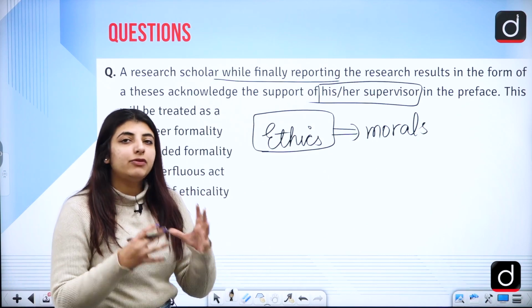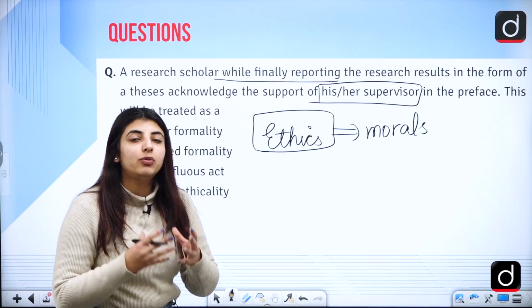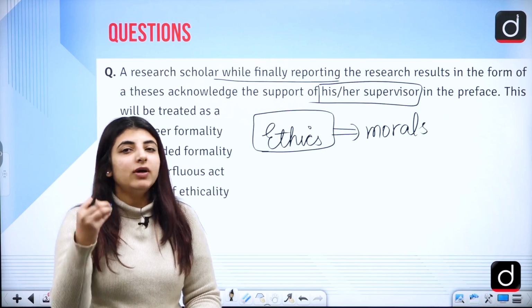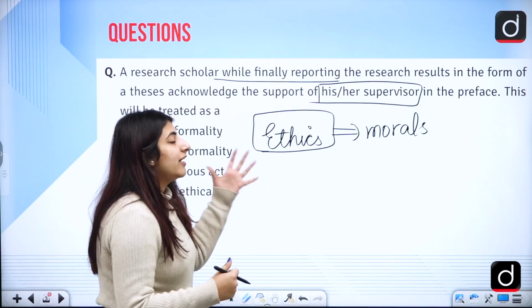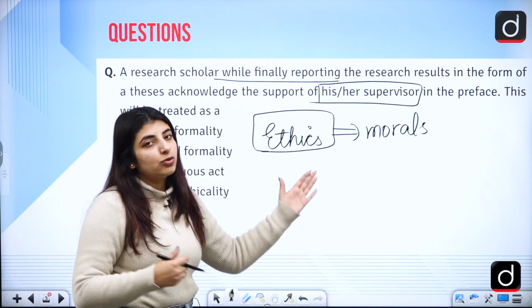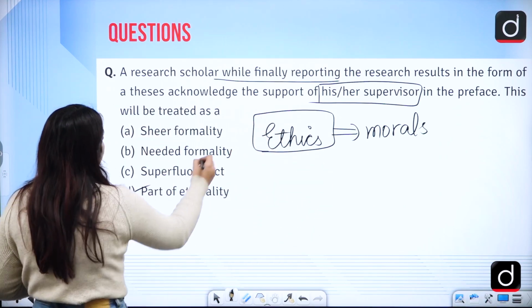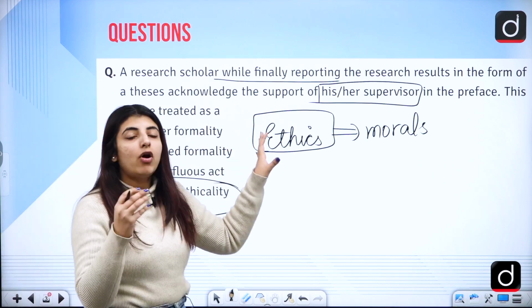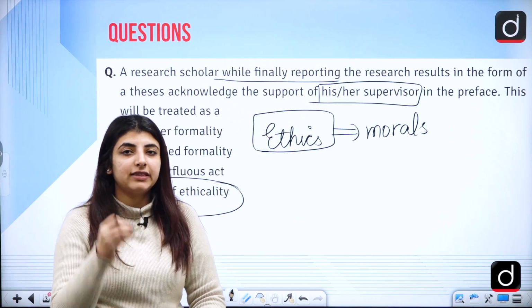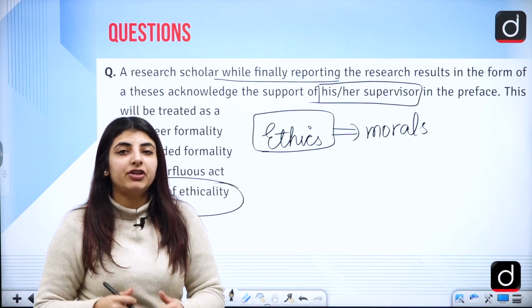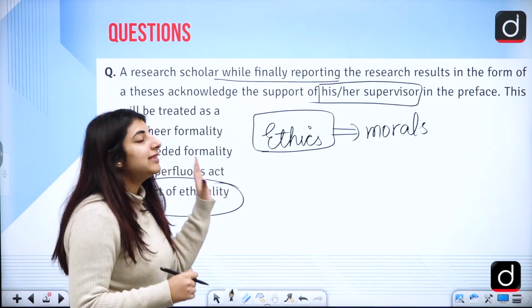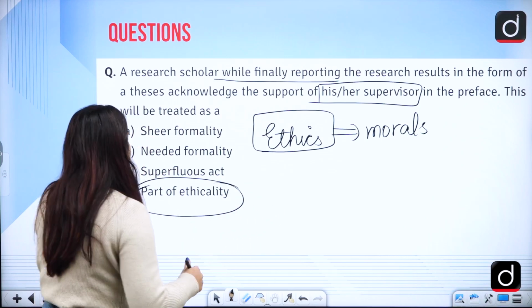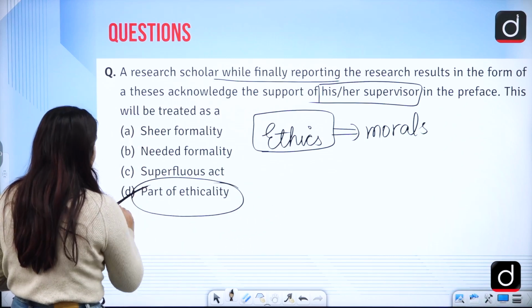And obviously if you are gaining some benefit with the help of some other person, you are supposed to cite them, if you are referring to their sources, or if there is a supervisor. You are supposed to tell, always in the first page, in the preface, that the work is done under the supervision of this and this teacher, right? So this is because you want to be ethical.